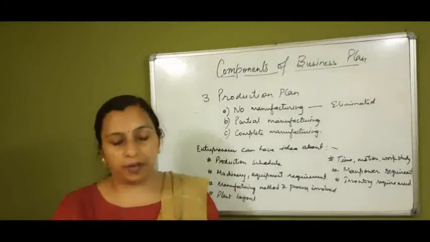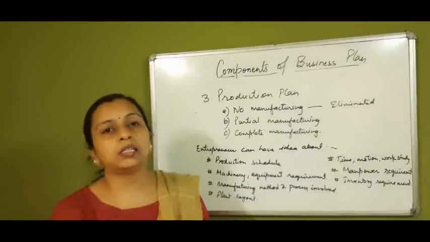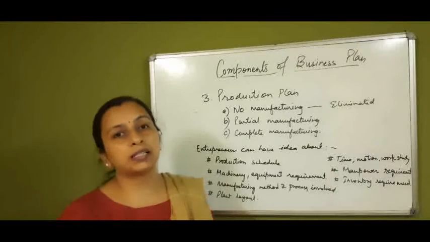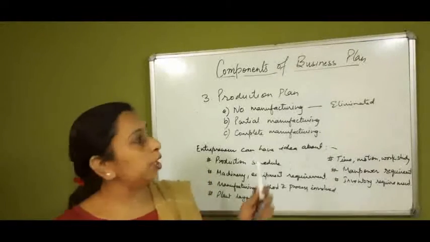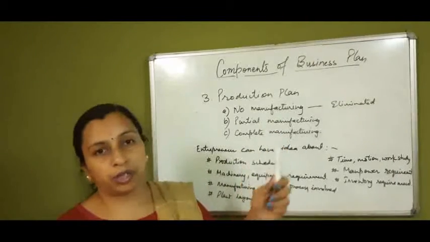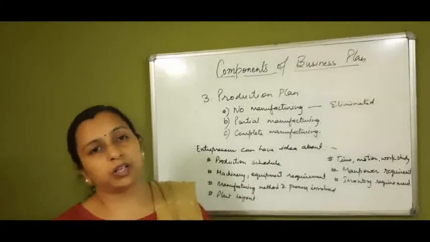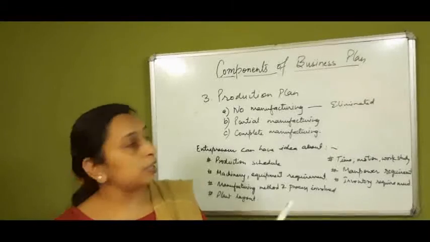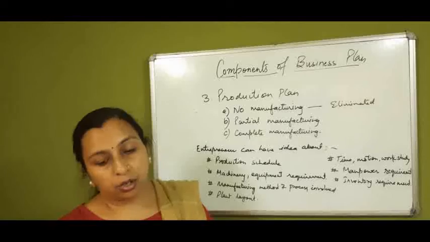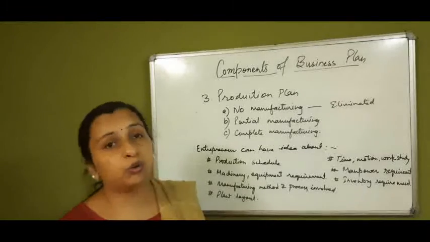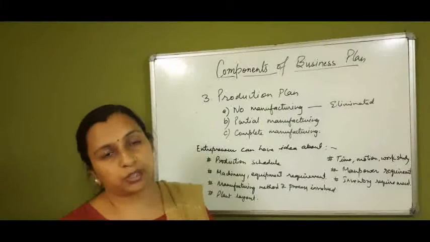Second is partial manufacturing. Partial manufacturing is if some part of the machinery is manufactured in the business and some part is procured from outside. In that case, the name and location of the subcontractor from where you are going to procure the semi-finished product or the finished parts, then the reason for their selection, why you have selected these suppliers, then the cost and time involved, and any contract the company has entered into, that is to be mentioned in partial manufacturing.